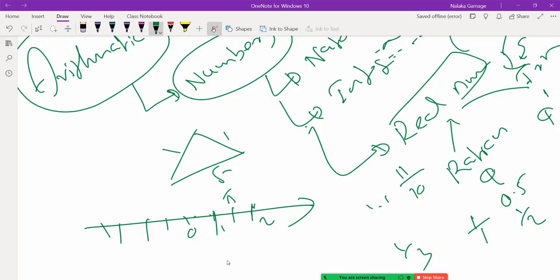Right? So that is real numbers. So that is what you are going to build your confidence on. What we need is confident people.